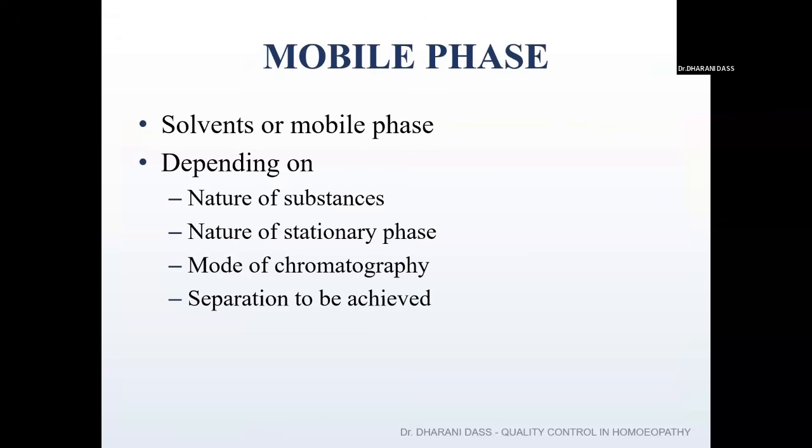I think so far you are clear about the stationary phase and how it has to be prepared, either by the manual method or with the ready-made plates available in the market. Next we have seen the application of the sample, that is, application of mother tincture onto the stationary phase. The next point you want to understand is the mobile phase. The mobile phase is nothing but the solvents we are going to use for the TLC. The solvents depend upon the type of drug we are going to use, and can be chosen accordingly.